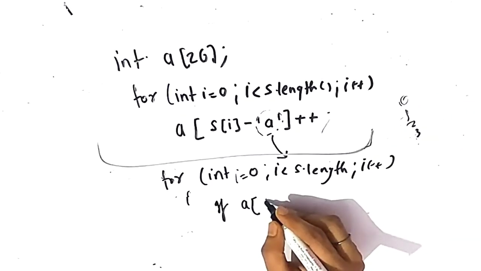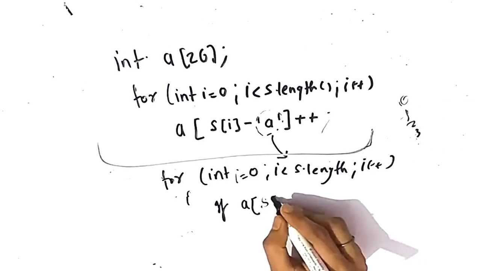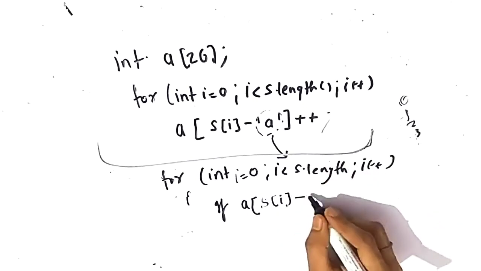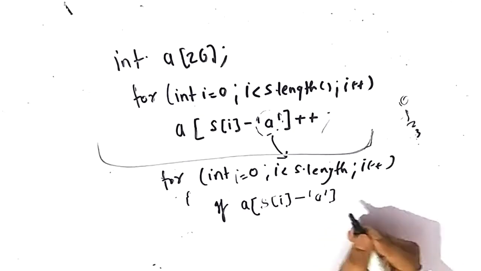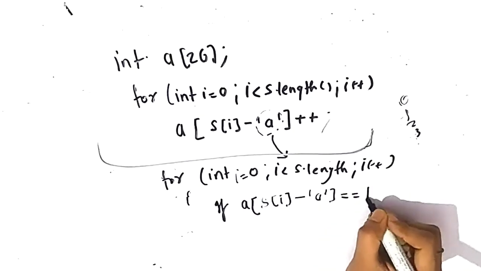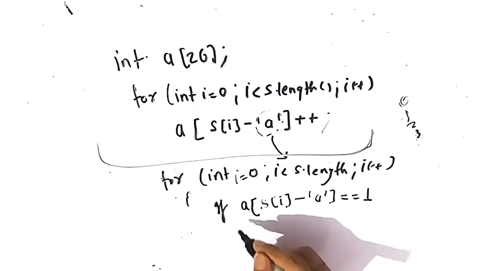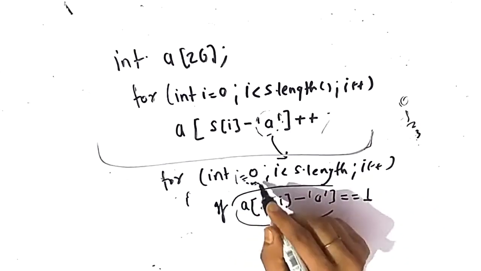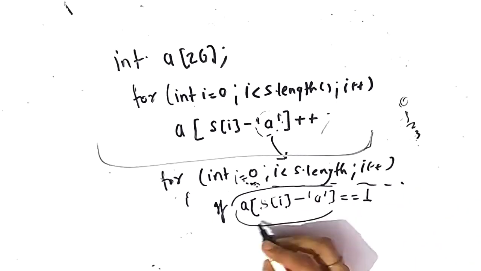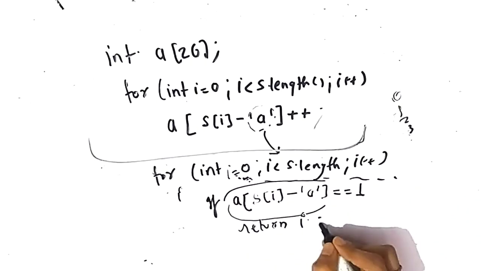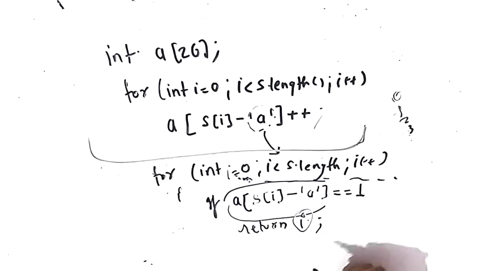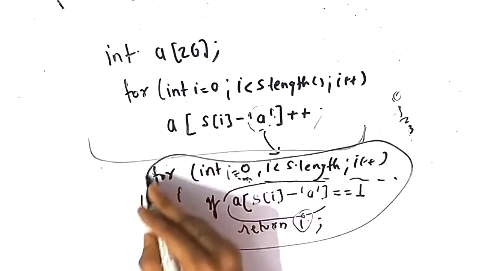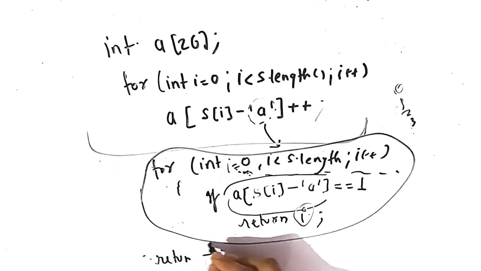So we have to find the frequency at that position. For each character in the string, similarly subtract A and check if the frequency is equal to 1. If the frequency of the character is 1, then return the index of that particular character. In this way we have solved the problem. At last we will return -1.